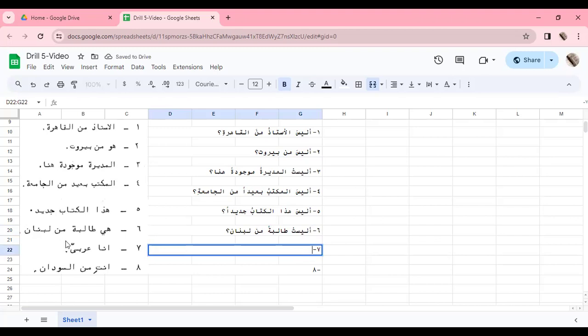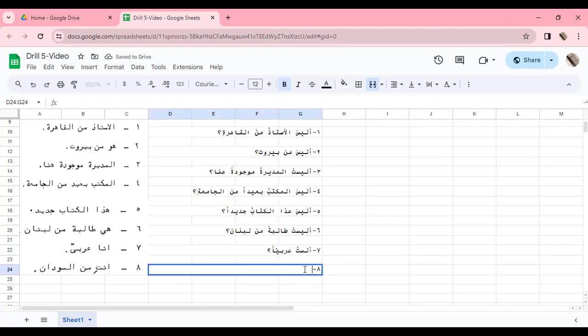Now, Ana Arabiyun, I am an Arab. Ana will be replaced by the corresponding Laisa form, which is Lastu. Lastu is the corresponding Laisa form, and we will not write Ana again. Arabiyun will become Arabiyan. And because it's a question, we will say Alastu Arabiyan. Am I not an Arab? Which is a very funny question to ask, but well.